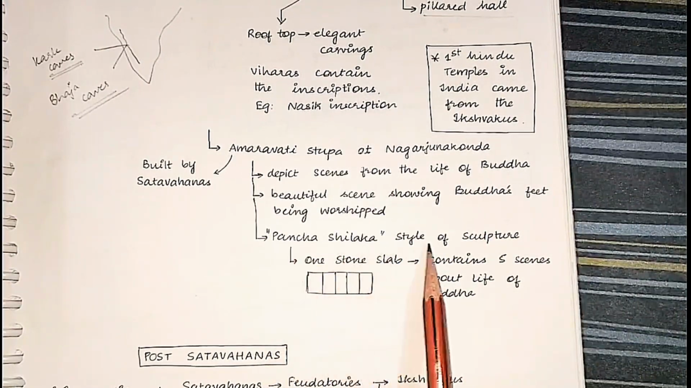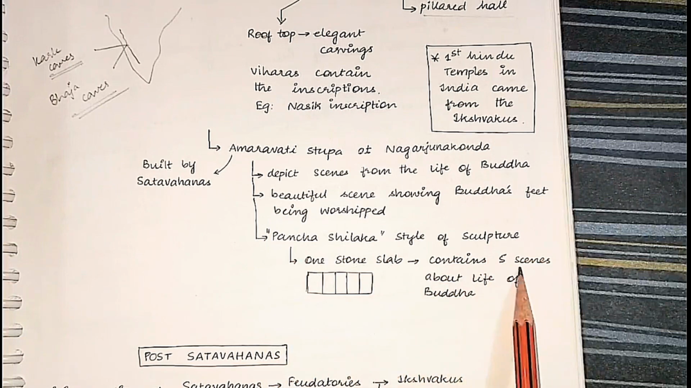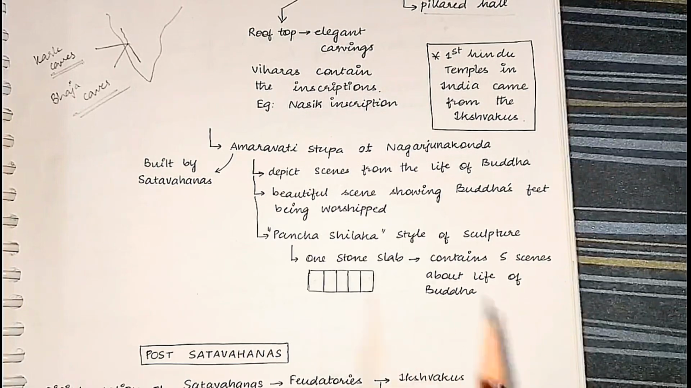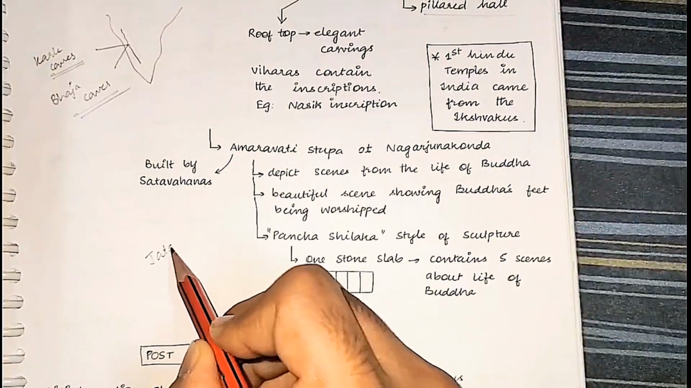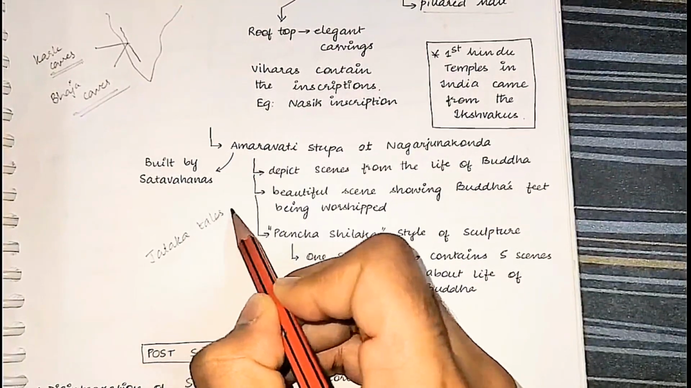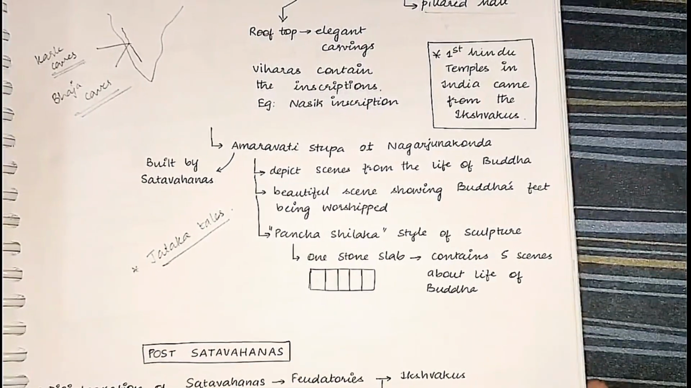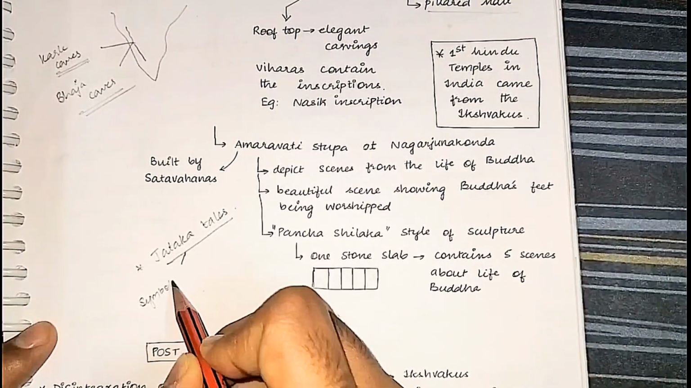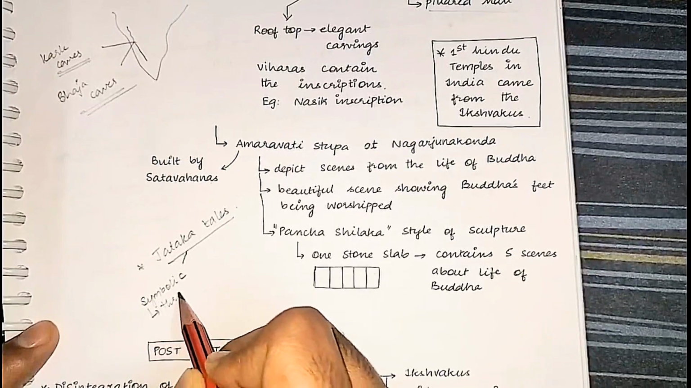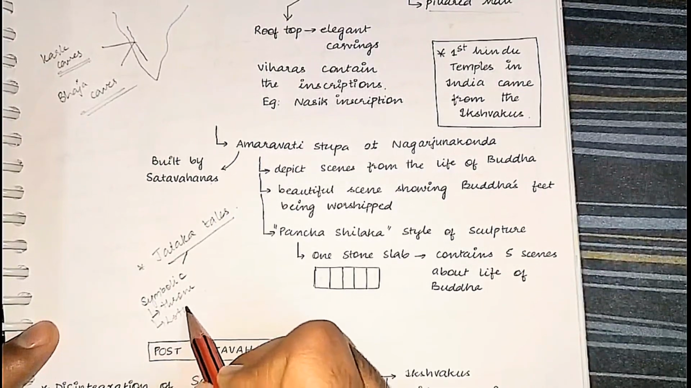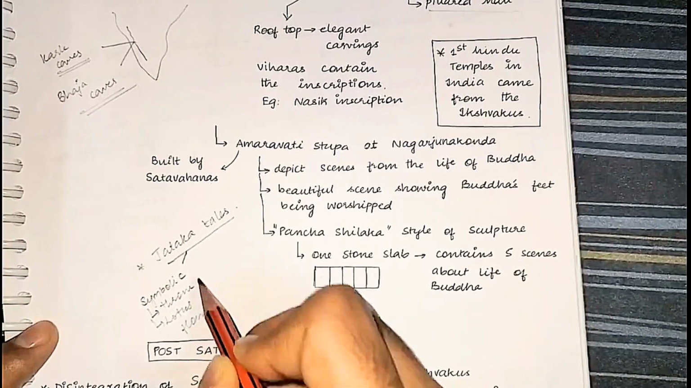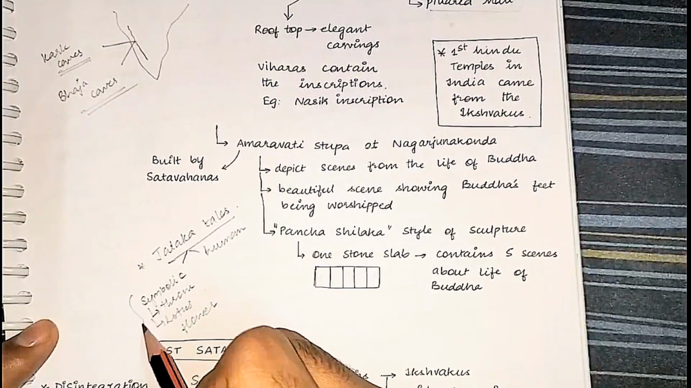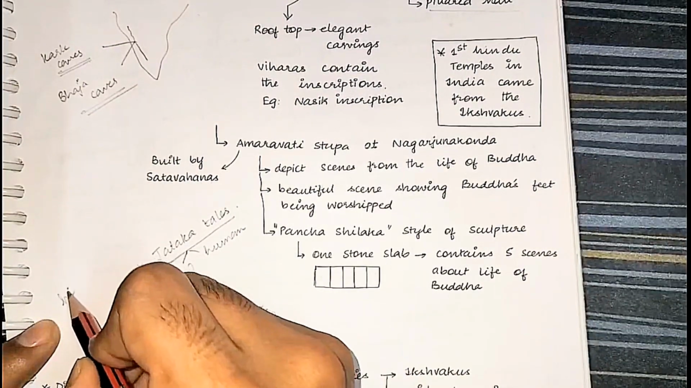Yes. Panchashilaka style of sculpture. It means one stone slab contains 5 scenes, like scene 1 here, scene 2, scene 3, scene 4, scene 5. What are these scenes? These scenes are nothing but the Jataka tales in Buddhism. In these Jataka tales, initially Buddha was shown symbolically. It means he was depicted using the throne, using the lotus flower. Later Buddha was shown in human form. When it was symbolic, there was dominance of Hinayana.